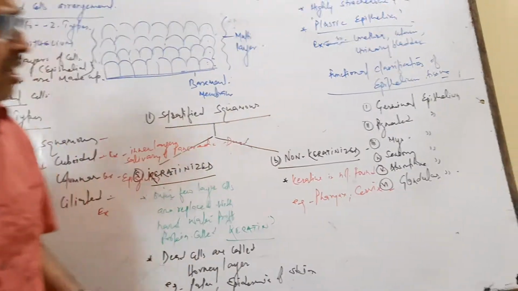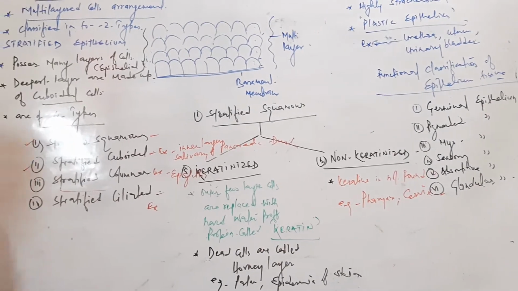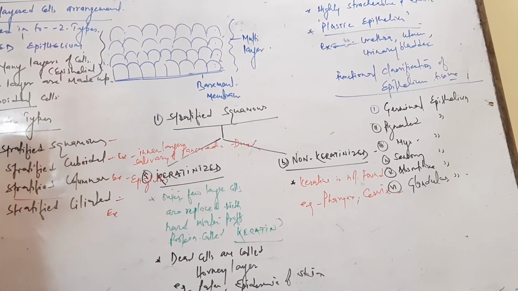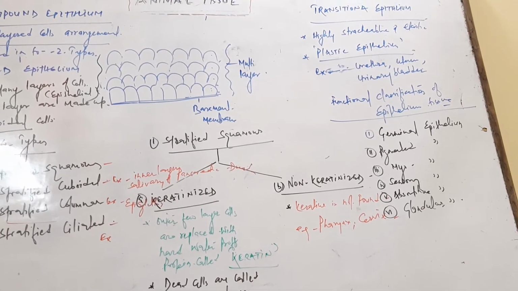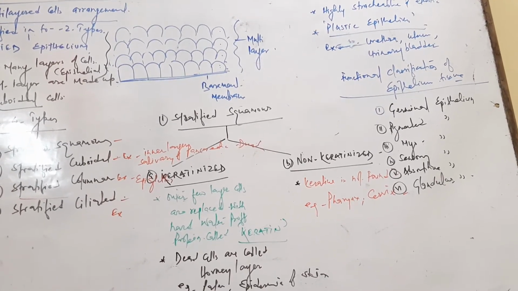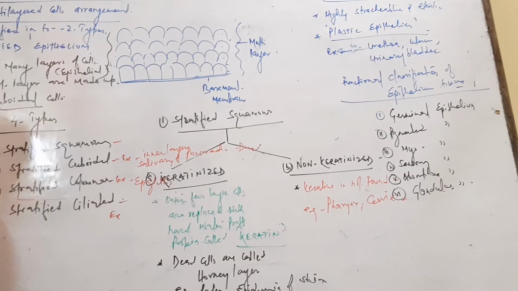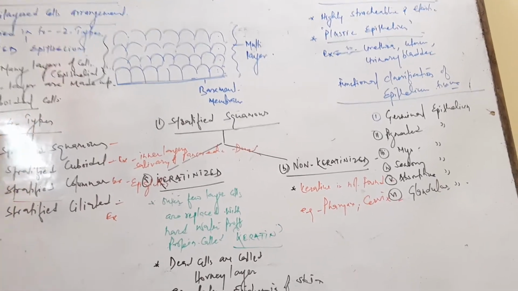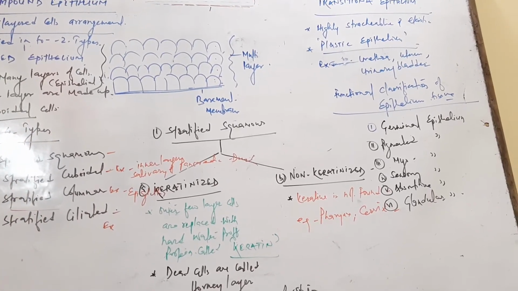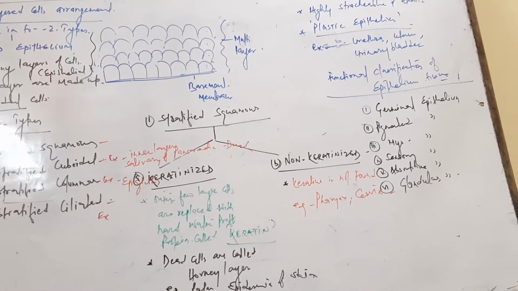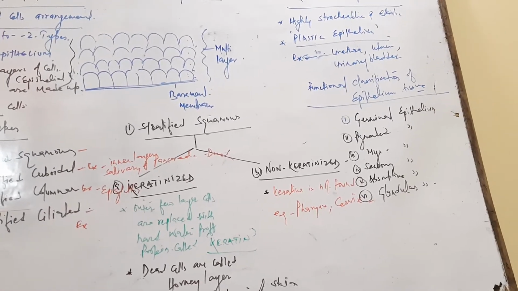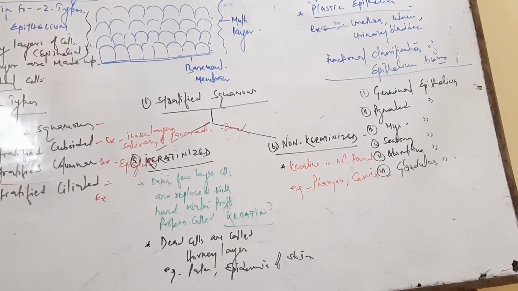Pigmented epithelium is present in the retina of the eye. Myoepithelium consists of a few muscle cells, found in mammary glands and sweat glands. Next, sensory epithelium is found in the retina of the eye. Absorptive epithelium is found in the nephrons of the kidney.